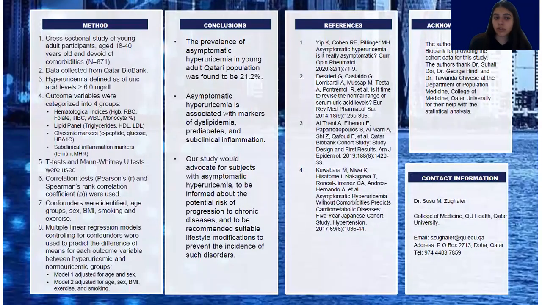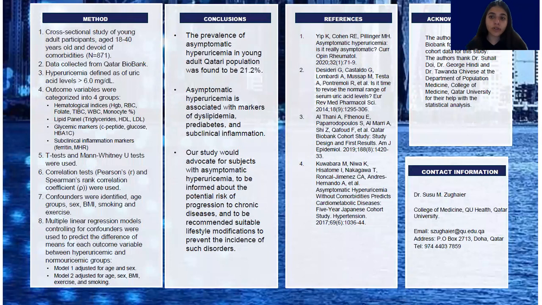Our study design was a cross-sectional study design, and our cohort consisted of young adult Qataris who were aged between 18 and 40 who were devoid of any comorbidities. We had 871 subjects, and data was collected from Qatar Biobank. We defined hyperuricemia as serum uric acid levels that were above 6 milligrams per deciliter, and we divided our outcome variables into four distinct groups of outcome variables.